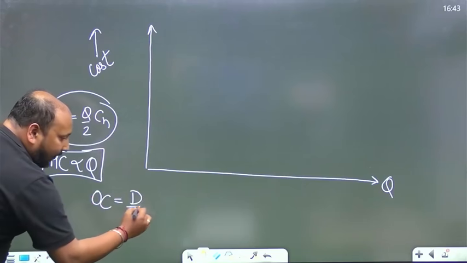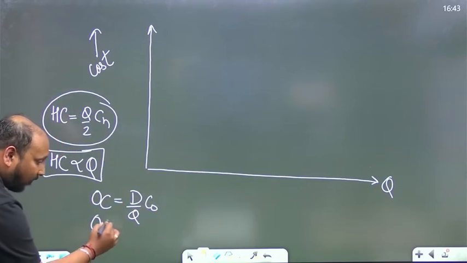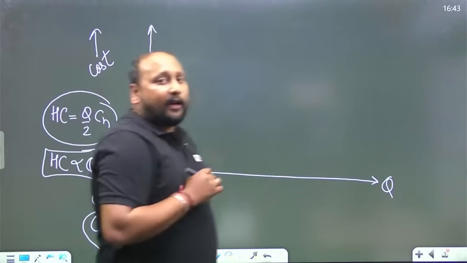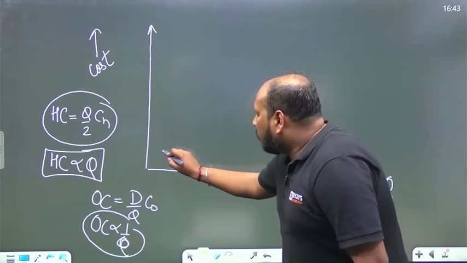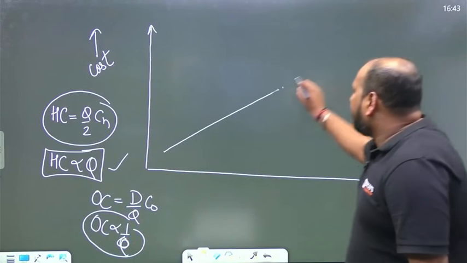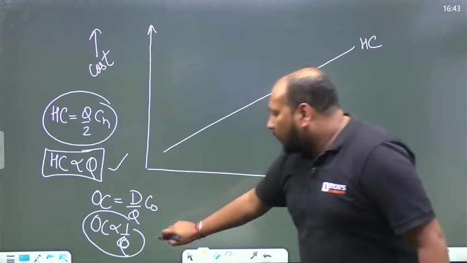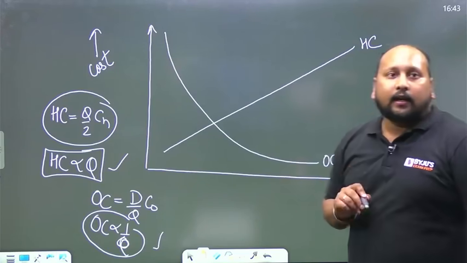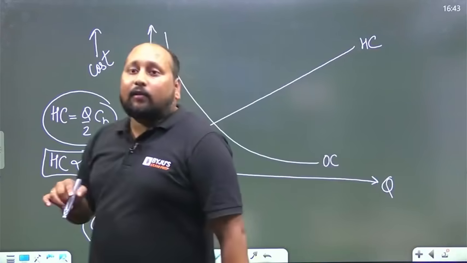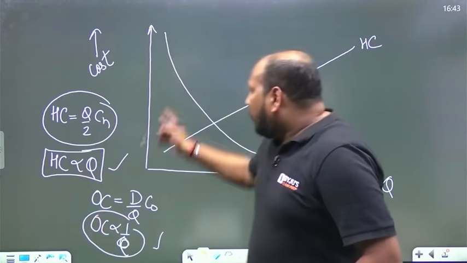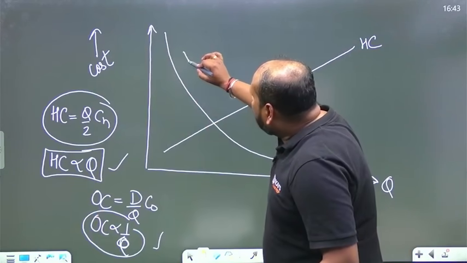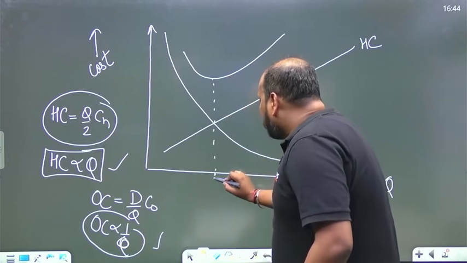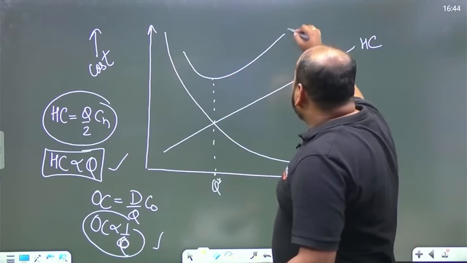Ordering cost is equal to annual demand by Q into CO, or we can say ordering cost is inversely proportional to Q. So if I plot it over here, holding cost, because it is directly proportional to Q, will be a straight line. Ordering cost is inversely proportional, so this will be your ordering cost. Total annual cost is the summation of all the costs. If you club them, you'll get a graph somewhere like this. This will be your economic order quantity, this one is Q star, only for additional information. So this is your total annual cost.